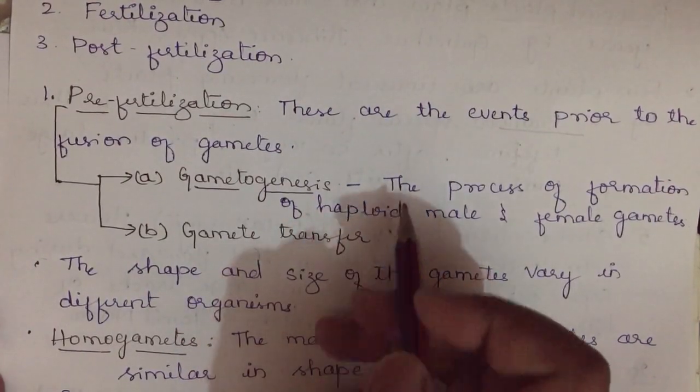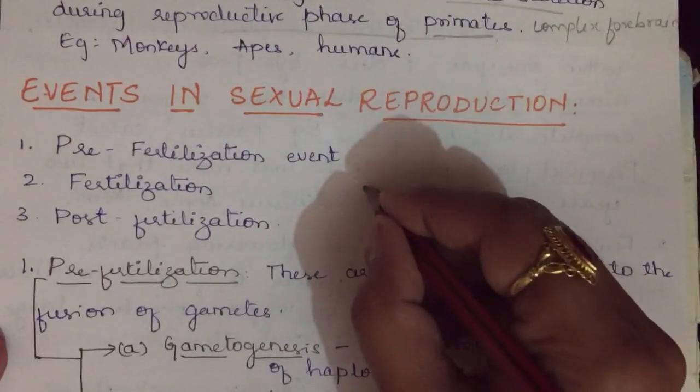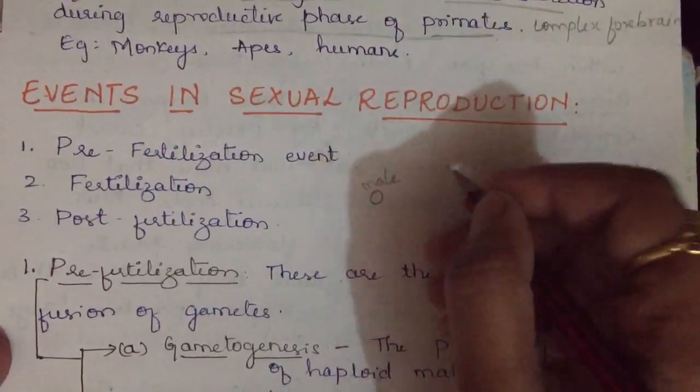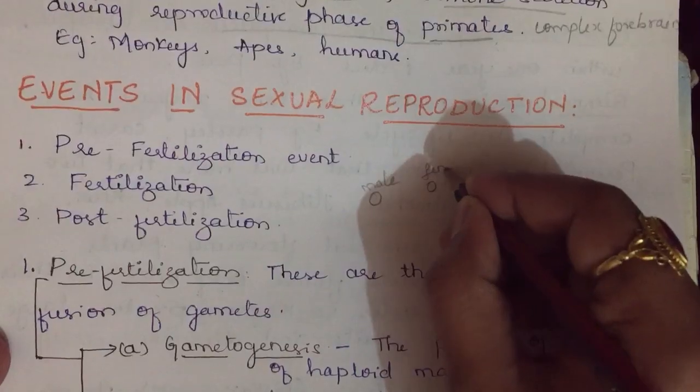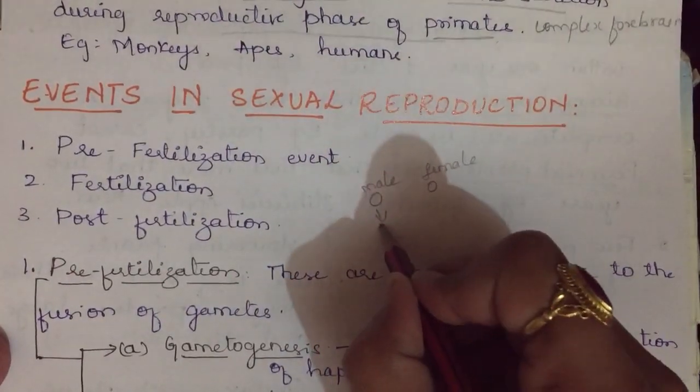These gametes are produced by whom? Gametes are produced by parents. Consider this as a male parent and this one as a female parent. These parents produce gametes.